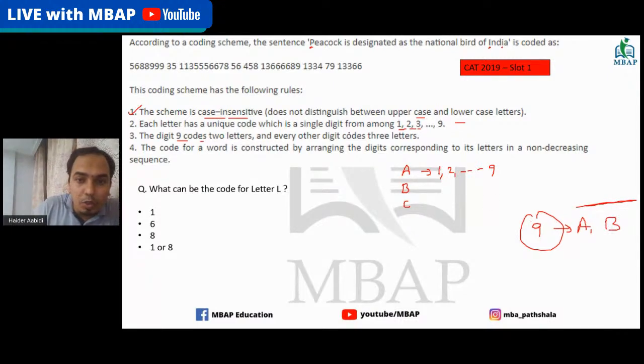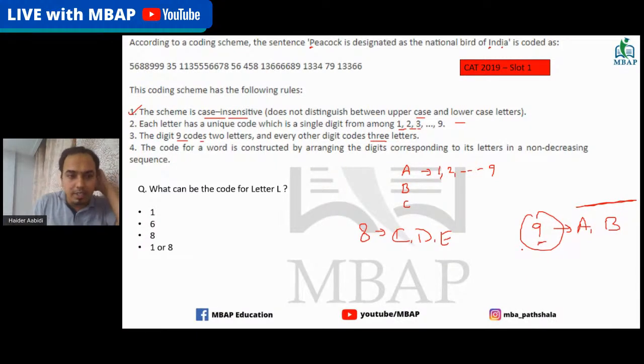Each other digit codes three letters. That means all other digits apart from 9 will have three letters. Say, for example, 8 might have C, D, E. This is just an example that I'm giving you. So any number like that. Other digits code 3 letters, and 9 is the only digit which is going to code 2 letters. This is what the third statement says.